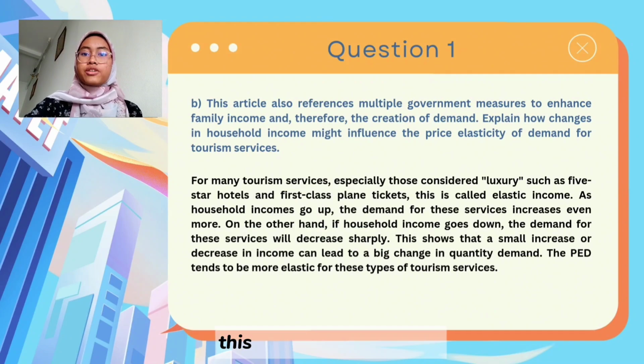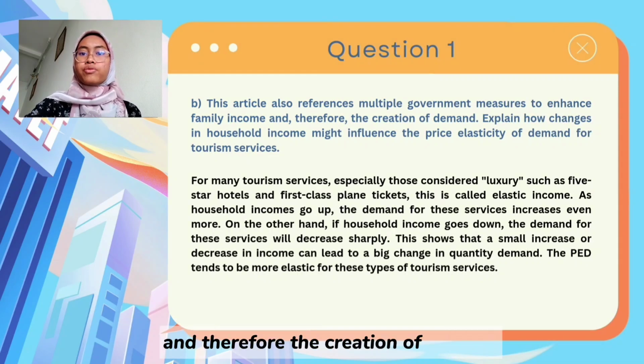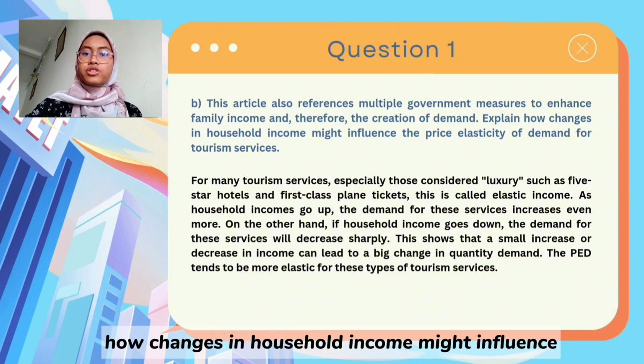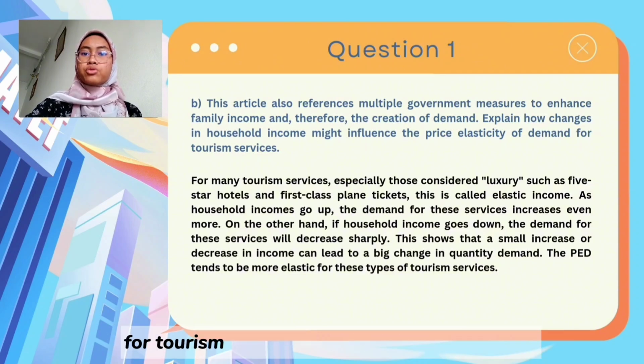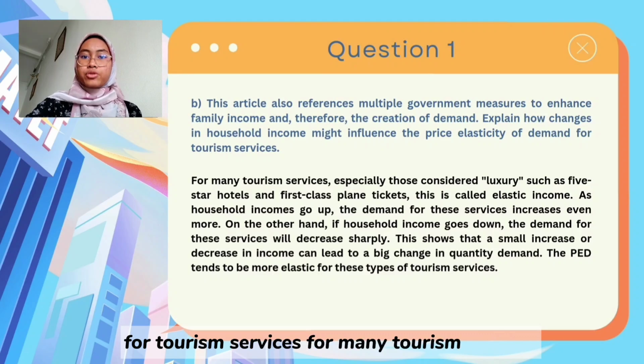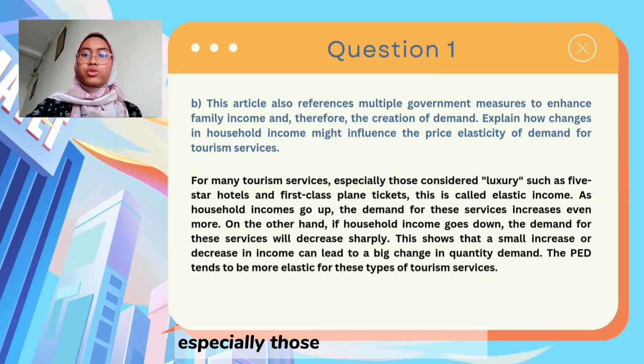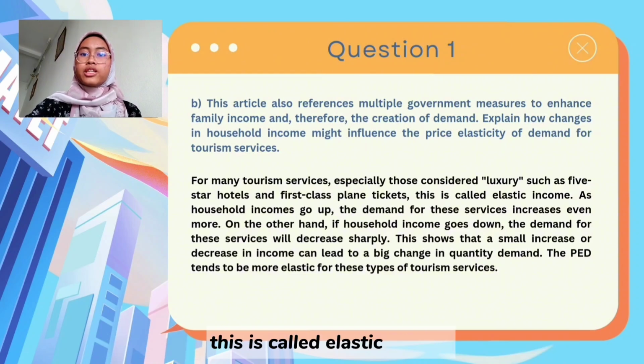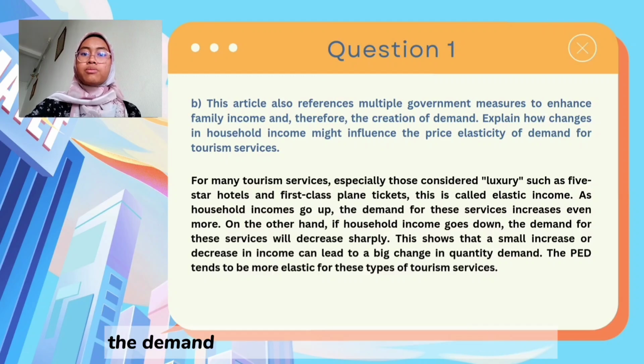Question B. This article also referenced multiple government measures to enhance family income and, therefore, the creation of demand. Explain how changes in household income might influence the price elasticity of demand for tourism services. For many tourism services, especially those considered luxury, such as 5-star hotels and first-class plane tickets, this is called elastic income. As household income goes up, the demand for these services increases even more.